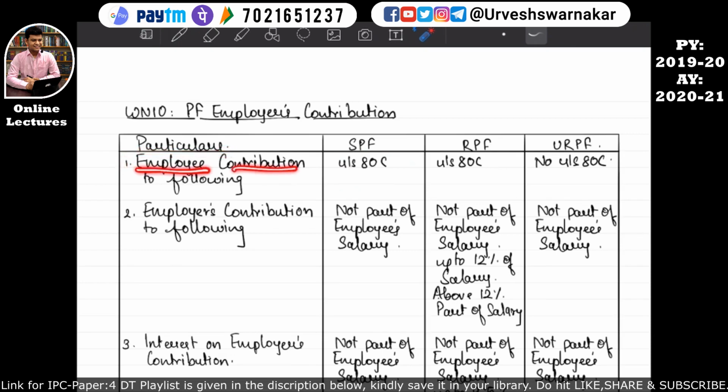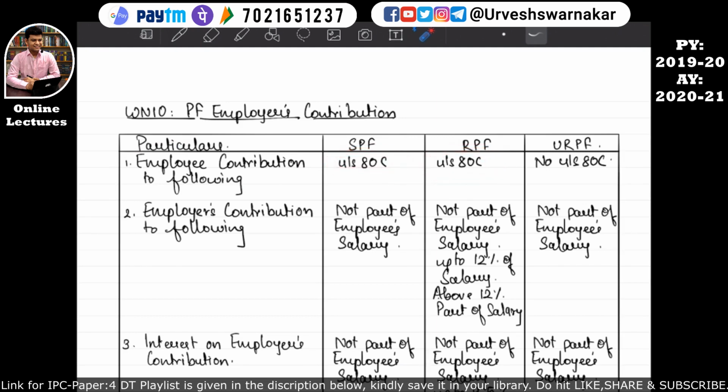It is about employee's contribution to the following. If an employee makes a contribution to a statutory provident fund, then whatever contribution has been made by this employee is available as deduction under section 80C. I hope this is quite clear. If you remember Mr. Puneet's LIC, there we studied provident fund. If the employee or the assessee is contributing to a statutory provident fund or to a recognized provident fund, whatever amount has been contributed by this employee will be allowed as deduction under section 80C.